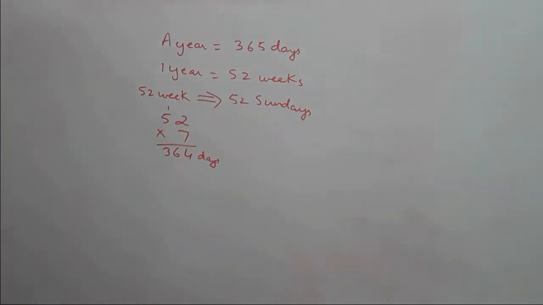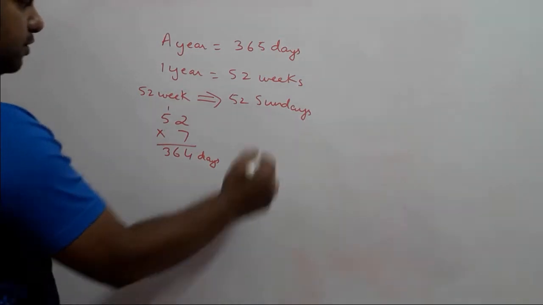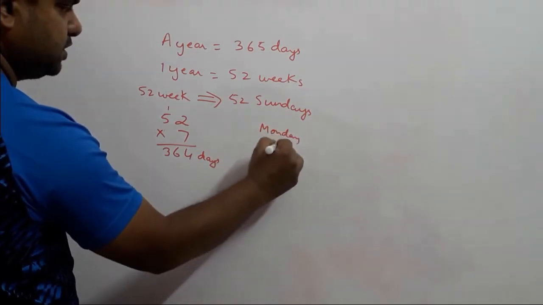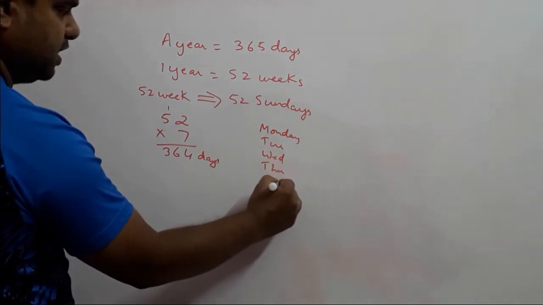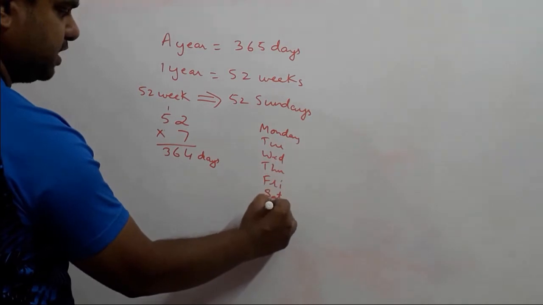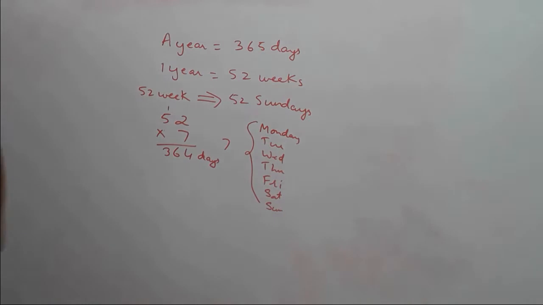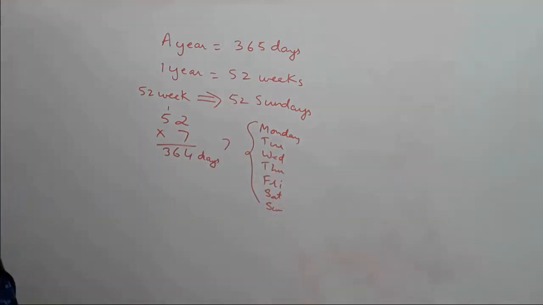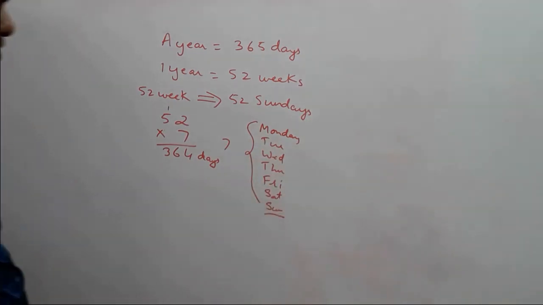Now it's asking what if that 1 day is a Sunday. How many days are there totally? We have Monday, Tuesday, Wednesday, Thursday, Friday, Saturday and Sunday, a total of 7 days. Any of these 7 days could fall on that extra day, but we are asked to find the probability of Sunday.